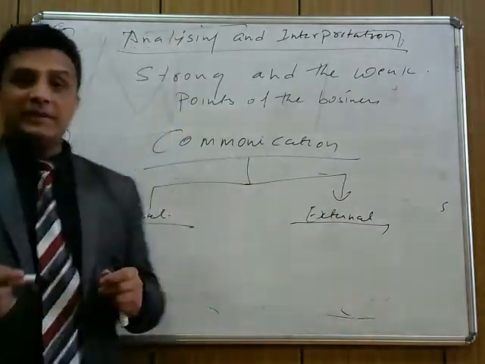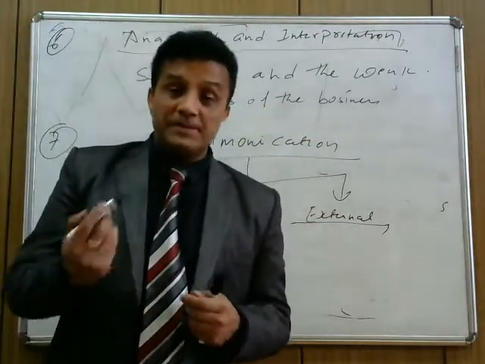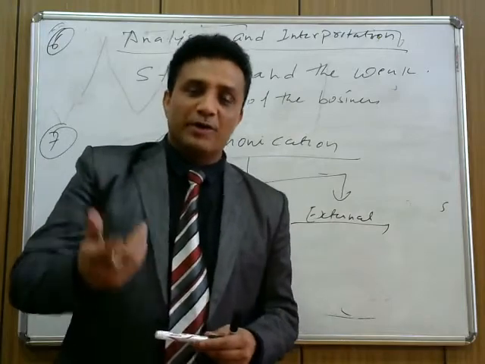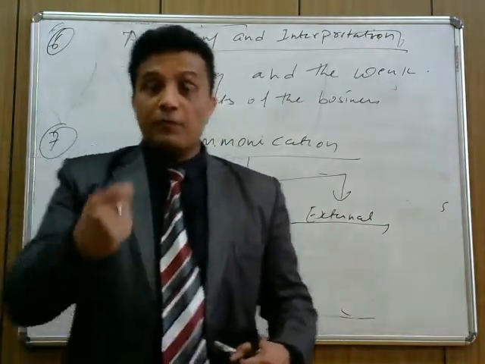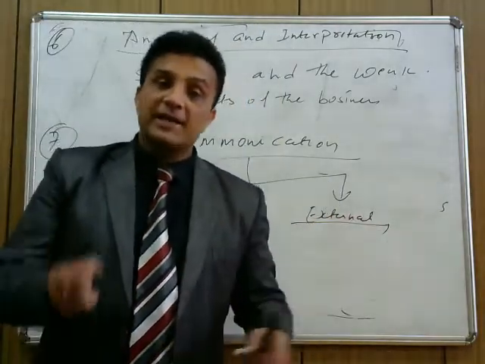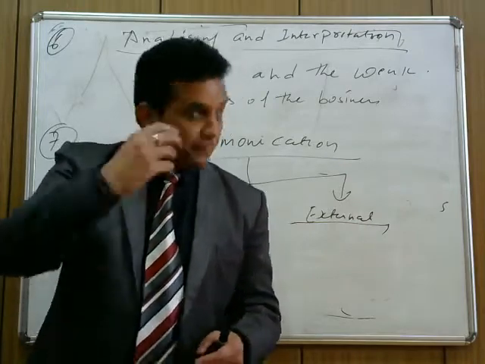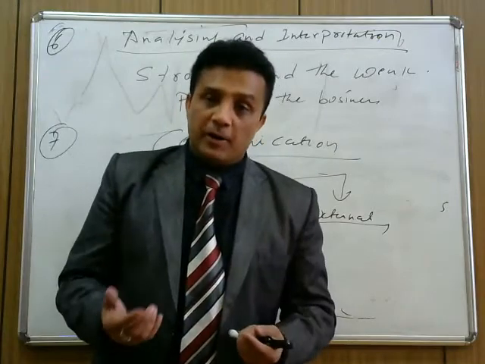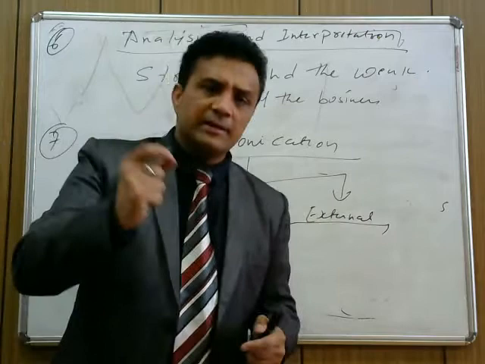They all know that when the business grows, with the help of this analyzing, they get more profit. The employees think they get more bonus, and the owners think they get more profit and can expand the business more. External stakeholders are those like government and banks, those who provide loans to the business. If the business is earning an adequate amount of profit or has goodwill in the market, the bank can easily grant it a loan.